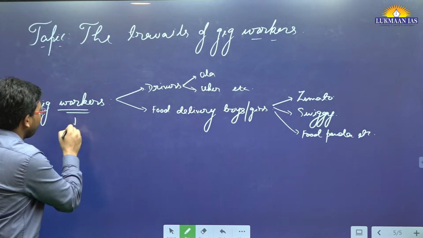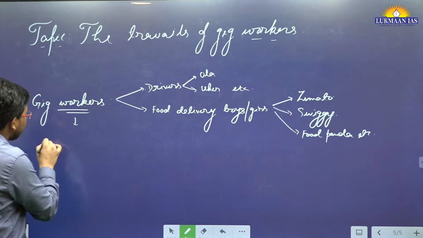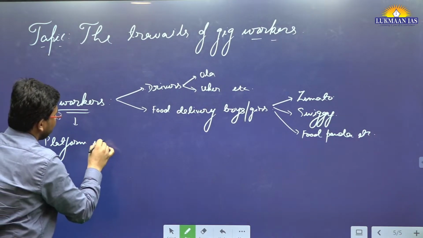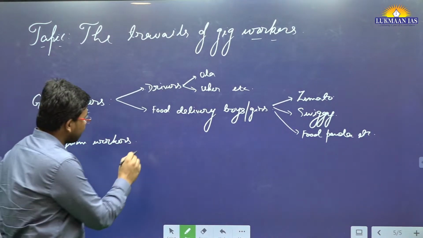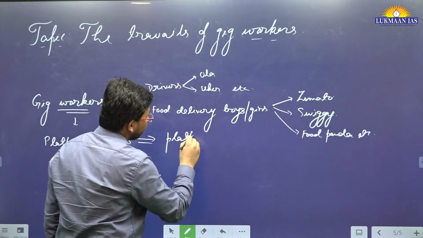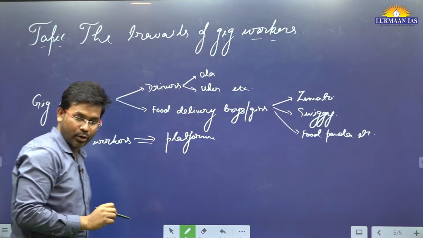So if we talk about the definition of gig workers, these workers are also known as platform workers. Why platform workers? Because they are working for an online platform. Platform names I have mentioned, Ola, Uber and all.